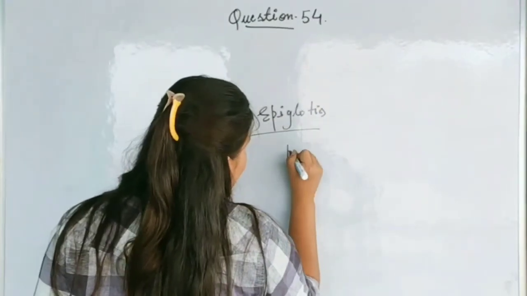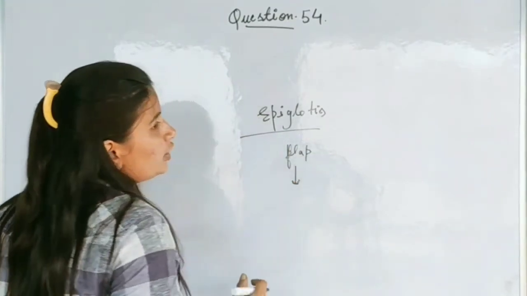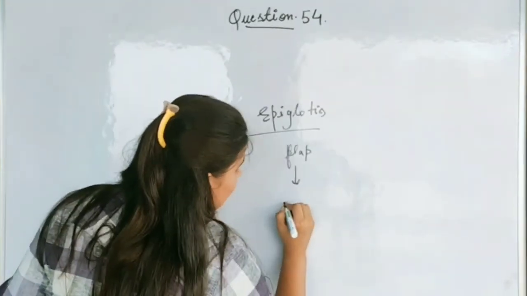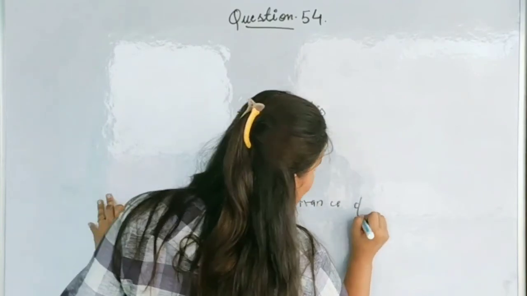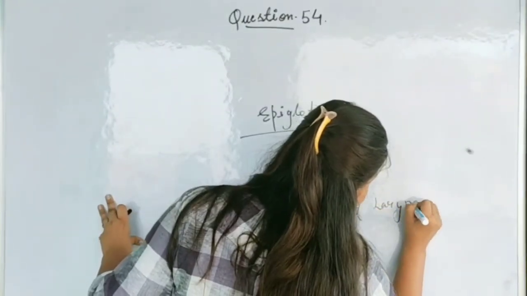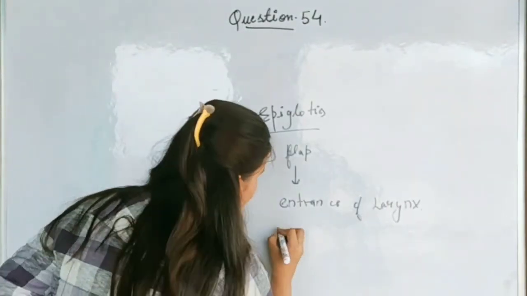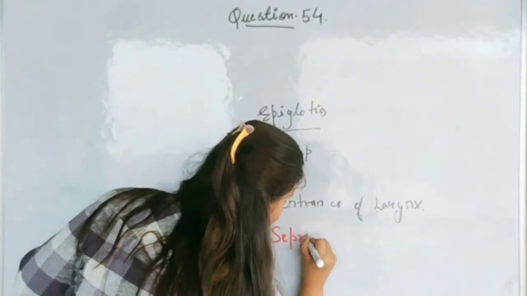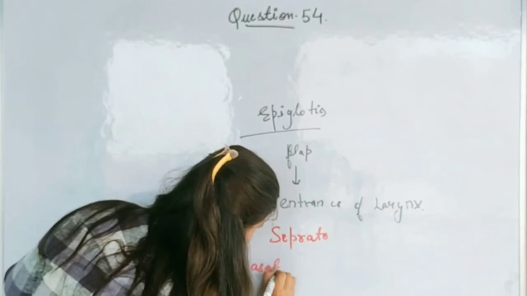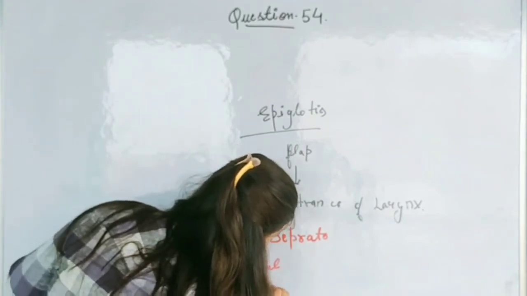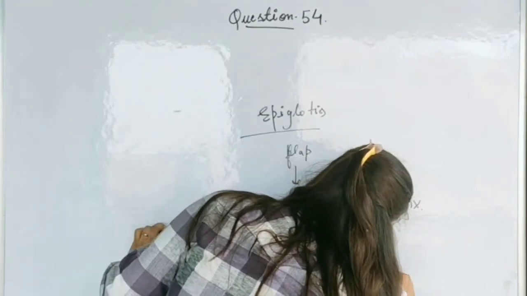It is a flap which is present at the entrance of the larynx. Now what it is going to do, it is going to separate the nasal pipe from the food pipe.